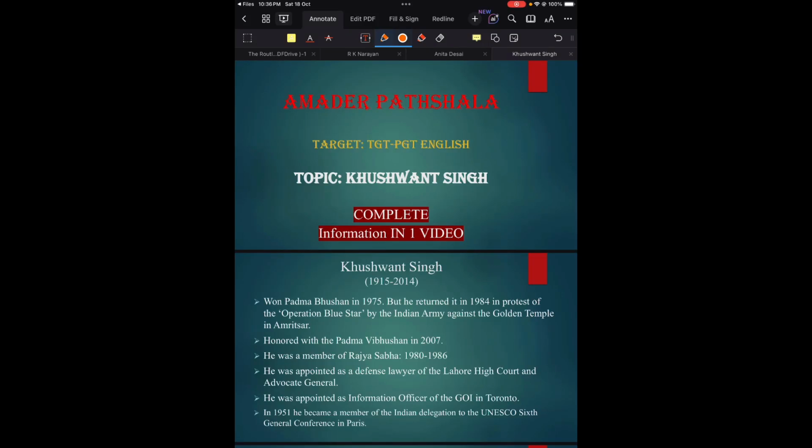Our target is to crack TGT-PGT English in various examinations like DSSSB, KVS, NVS, EMRS. Based on the syllabus prescribed for these examinations, today we will learn about Khushwant Singh.